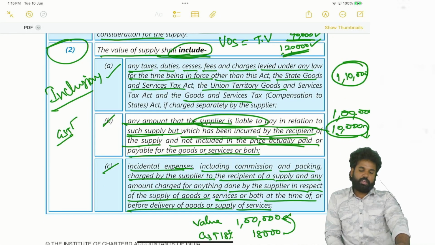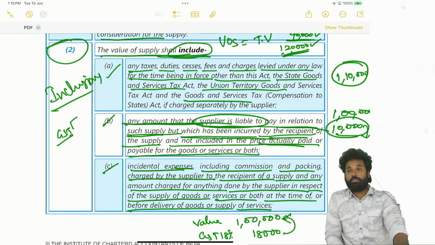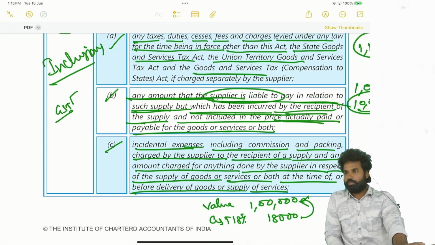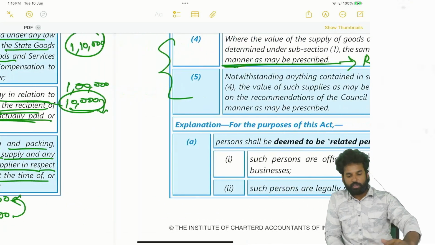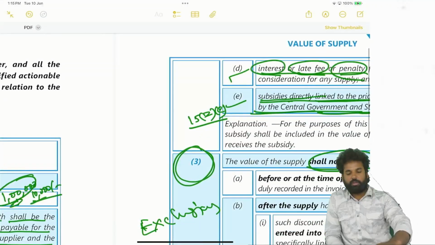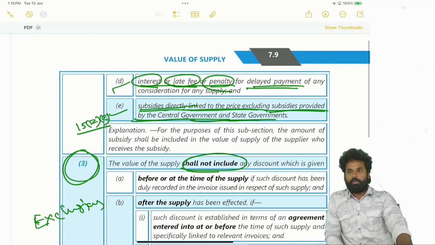Next, any amount that the supplier is liable to pay, but the recipient is paying. In such cases, that will be included in the value. Next, third point, incidental expenses like packing, commission, weighment charges, installation charges, inspection charges. So any incidental expenses will be included in the value. Next, fourth point, interest, late fees, or penalty for delayed payment. That also is to be included in the value.